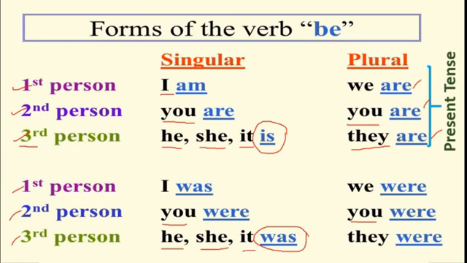Then it was a box. Okay. And here they were. In the plural, in the past tense, they were. What, the students? Is that clear? Okay, we will move further.